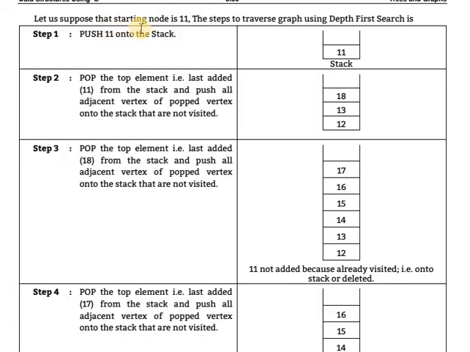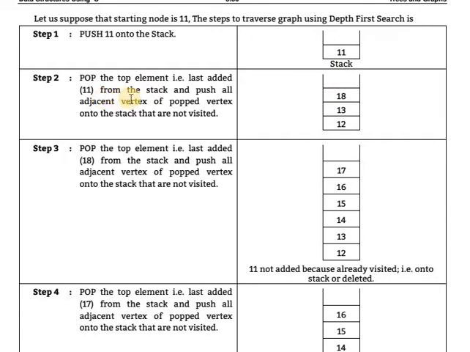Let's suppose the starting node is 11. Steps to traverse the graph using depth-first search. Push 11 on that stack. After that, pop the top element. That is, the last element added, 11, will be removed, popped.